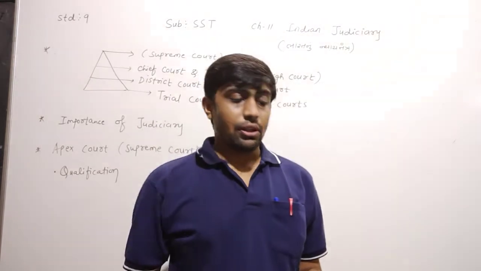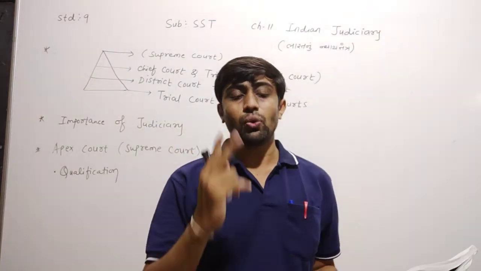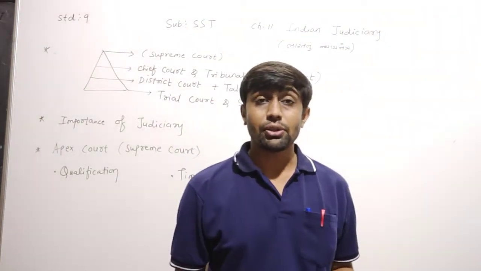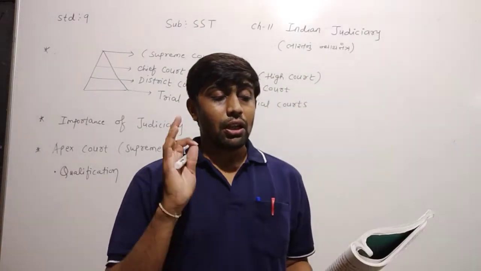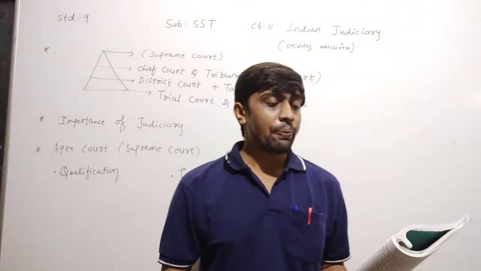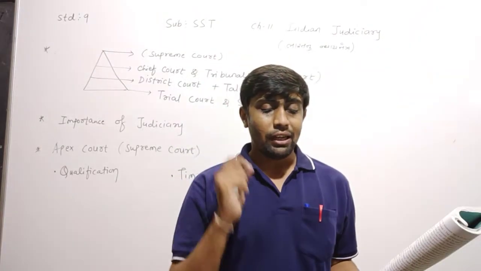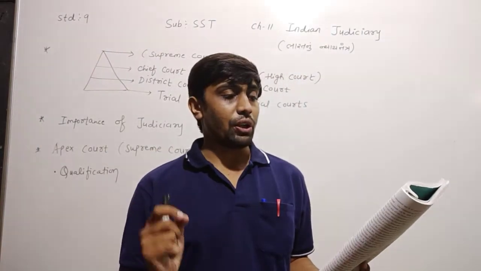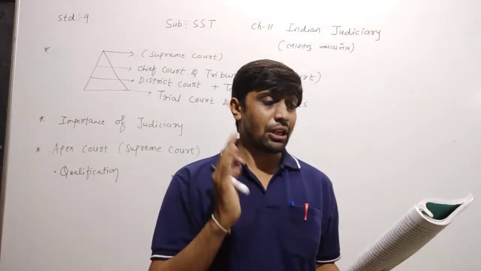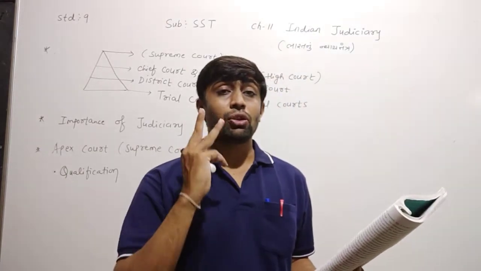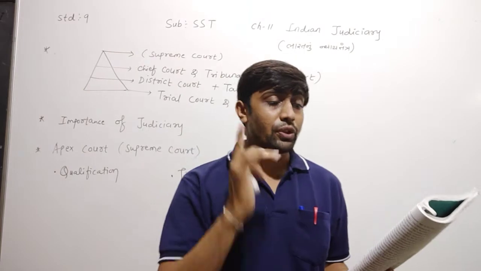We have studied in detail about the two organs of the government, legislative and executive. Now we shall study in detail about the third organ of the government.